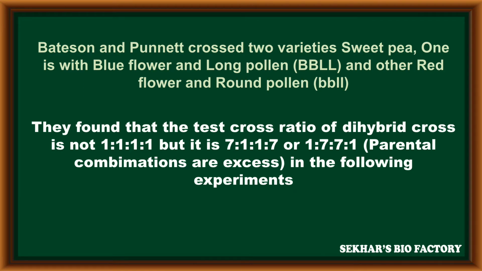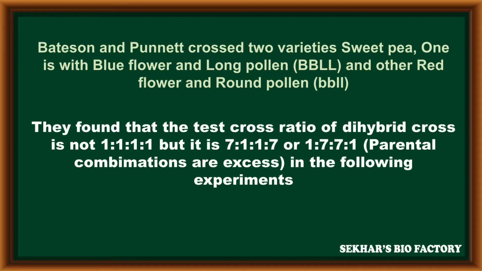After completing the cross, especially by conducting a test cross, they found that the test cross ratio of a dihybrid cross, which is generally 1:1:1:1, deviated to 7:1:1:7 or 1:7:7:1, due to more or excess parental combinations in the following experiments.